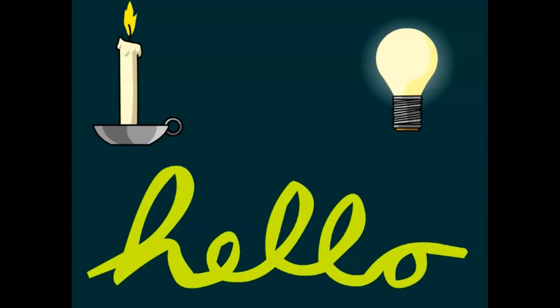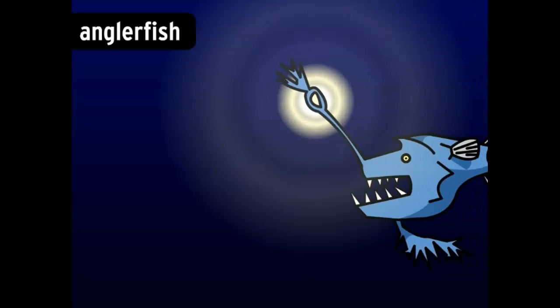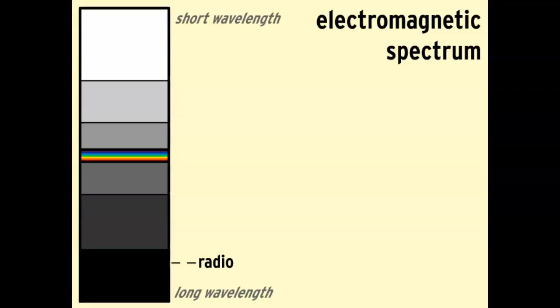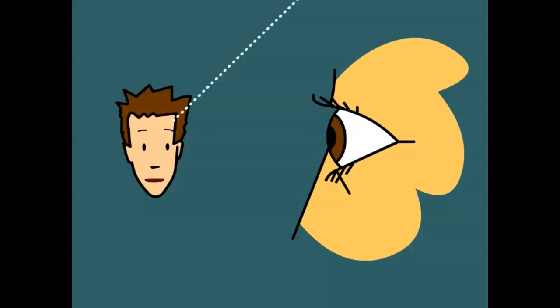There are also some natural sources of light. The sun comes to mind. Some animals can even produce light through chemical reactions. Light sources can emit a whole spectrum of radiation, only some of which you can see. When visible light hits objects, most of it bounces off. Your eyes catch this reflected light, and that's how you see.